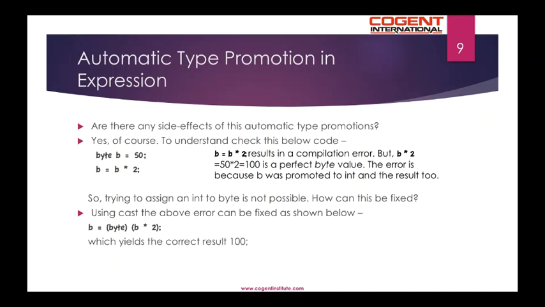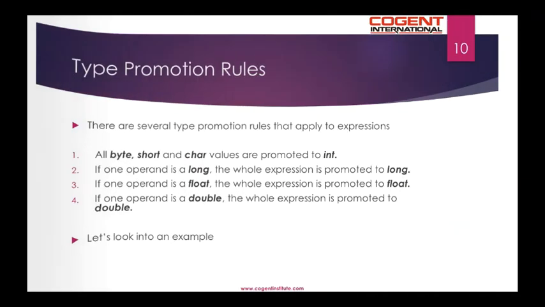The error is because b was promoted to int, and the result will also be promoted to int. So trying to assign an int to byte is not possible, as we have seen previously. Hence we need to explicitly apply the cast to resolve this issue. So using the cast, the above error can be fixed as shown below, where byte cast is applied to the product of b * 2, which yields the correct result 100.